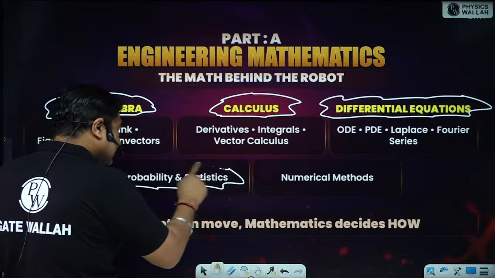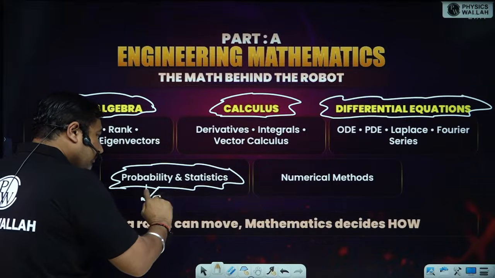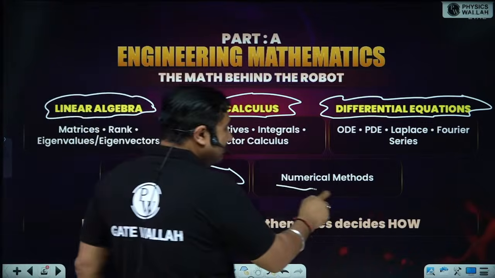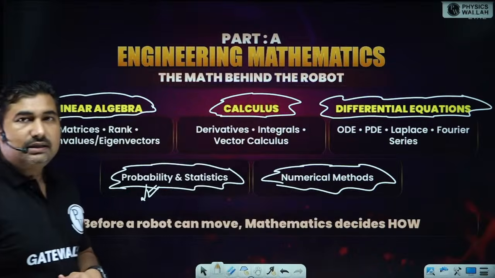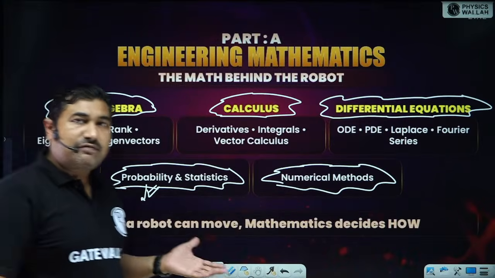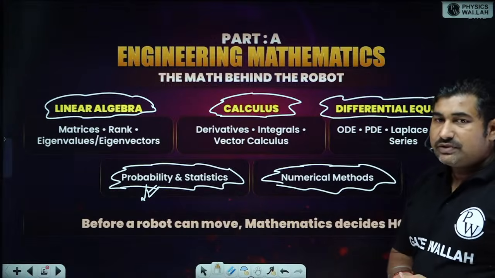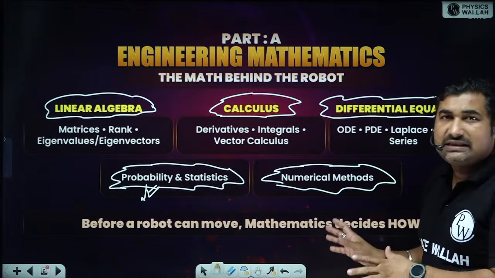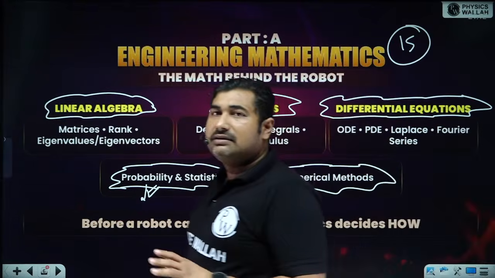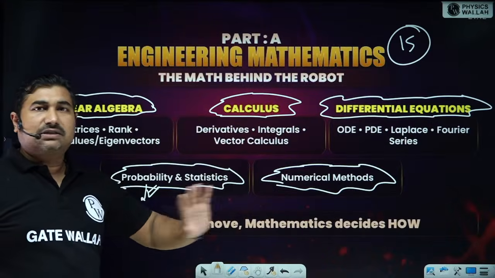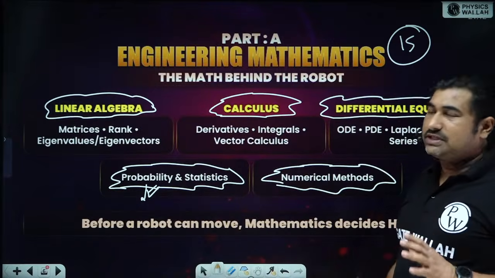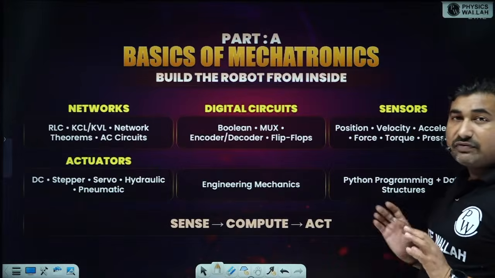Probability and statistics: mostly probability is going to be a very important part for you in RA. Okay, numerical methods. So if you talk about mathematics, the syllabus is almost the same as that for the EE or ECE or IN branch. Okay, so you need not do extra effort for gaining the 15 marks from mathematics. Even if you are from mechanical or CS or DA, this 15 marks is almost the same. You can easily achieve those marks from your base paper preparation only. So no effort is needed for the maths portion.